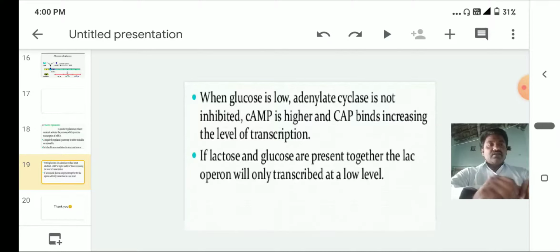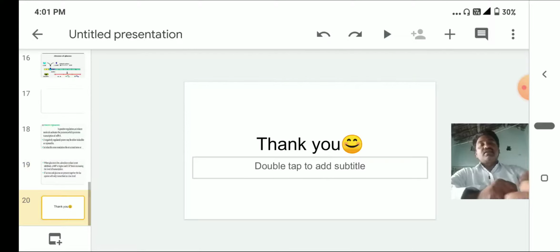If there is no glucose, the cell tries an alternate pathway, depending on lactose for energy. If lactose and glucose are present together, the lac operon will only be transcribed at a low level.